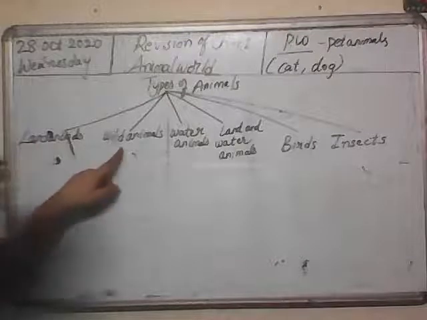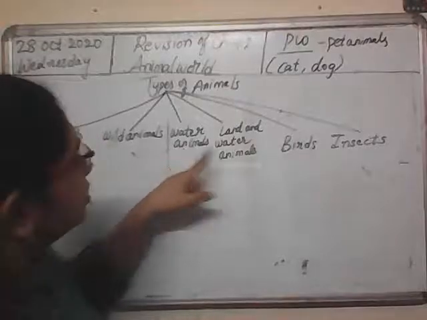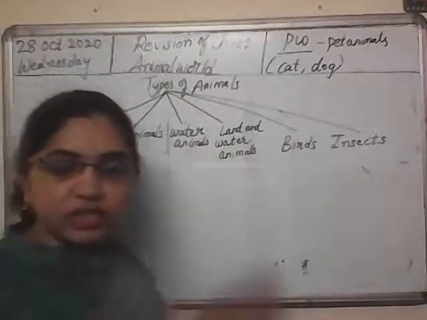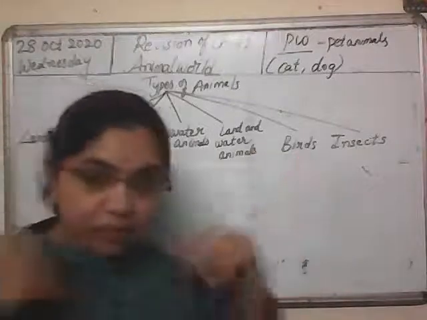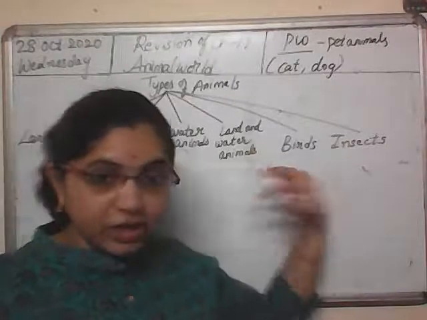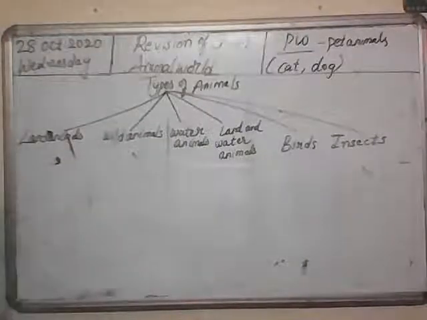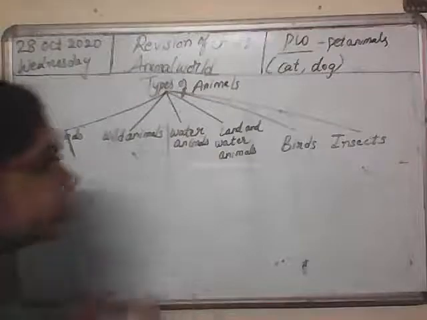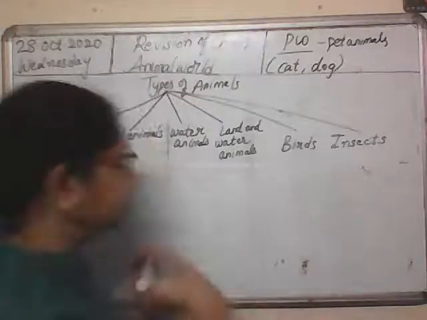We even studied about wild animals. We studied about water animals. We even studied about the animals which live both on land and water. We even studied about birds, and we even studied about insects. Okay, now let's revise once again each of these animals in detail.